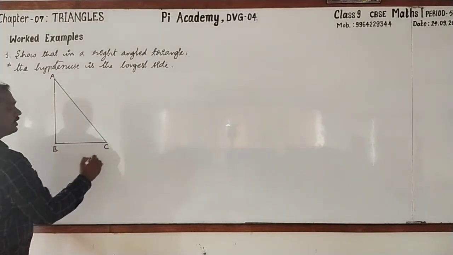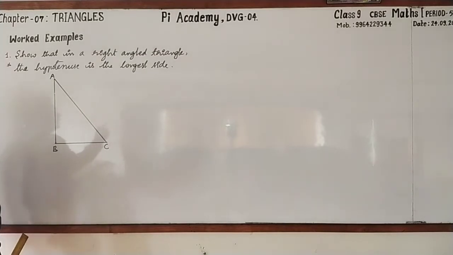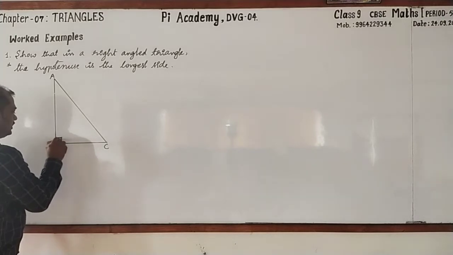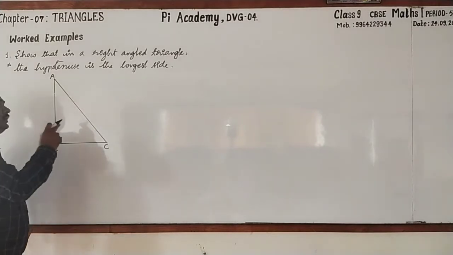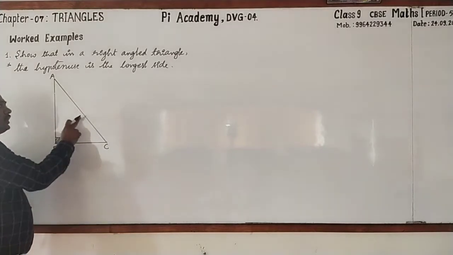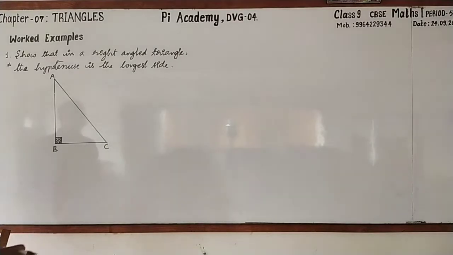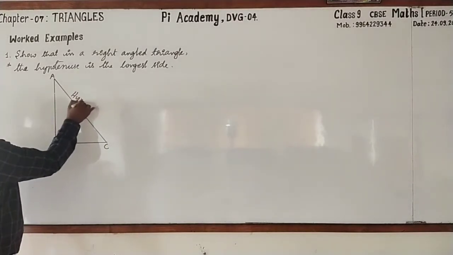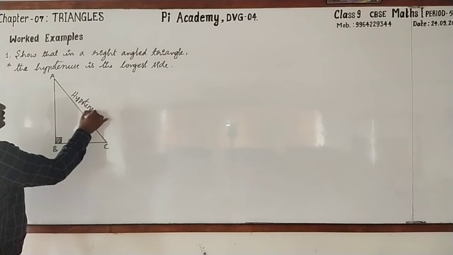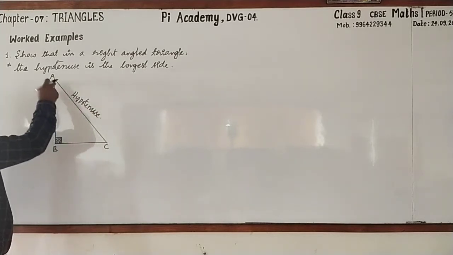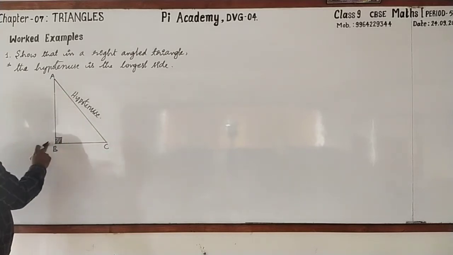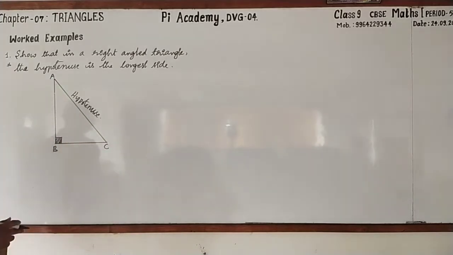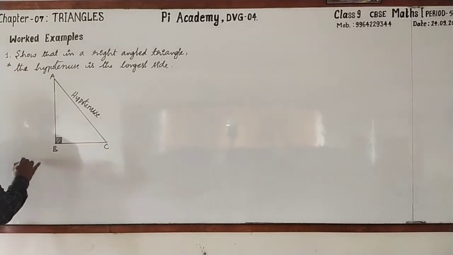What is a right angle triangle? A triangle in which one angle is 90 degrees is a right angle triangle. I take angle B is 90. Then which is the hypotenuse? In any right triangle, the side opposite to the right angle is the hypotenuse. So AC is the hypotenuse. Now we have to show that this hypotenuse is the longest one. That means AC is greater than AB as well as BC. Let's go for proving.